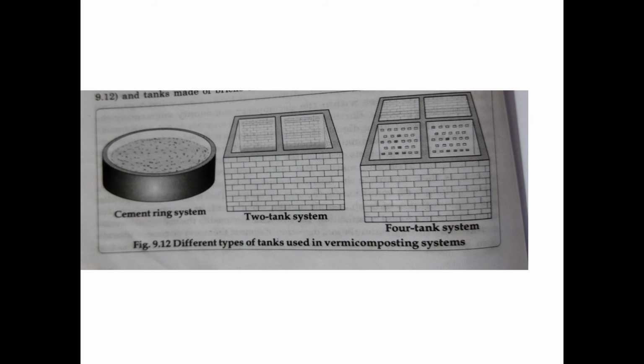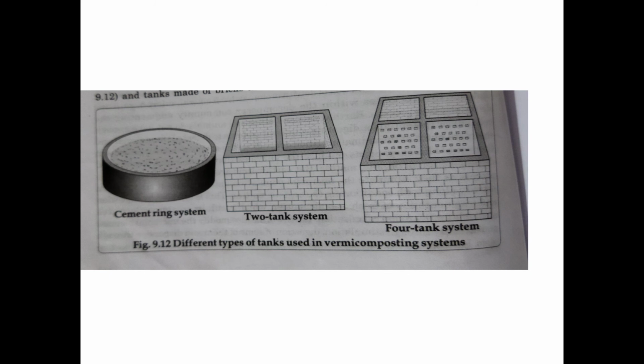We can use soil as well as suitable bed material like sawdust, husk, rice bran, etc. And we use different containers like the 4 tank system, 2 tank system, or cement ring system, etc. We use different systems for vermiculture. Then we maintain a particular moisture level, between 15 to 20 percentage, and adult worms or cocoons can be introduced into the beds for rearing.